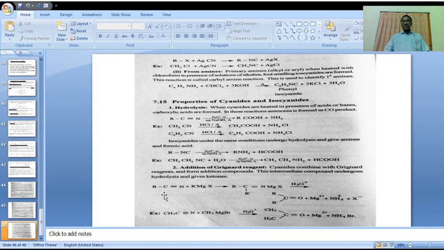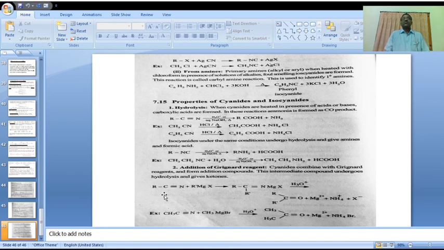After that, we also covered benzene diazonium halides. In today's class, we successfully completed cyanides and isocyanides. All these topics are related to amines, and we successfully completed amines.